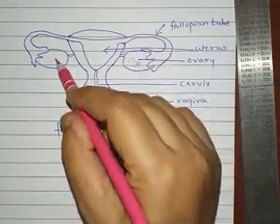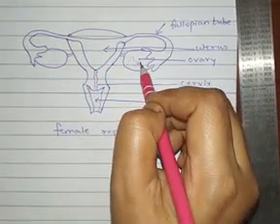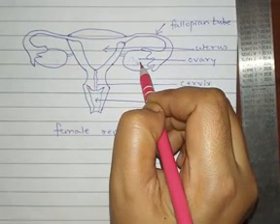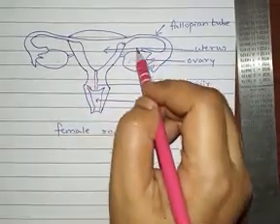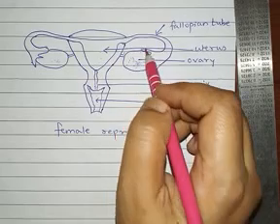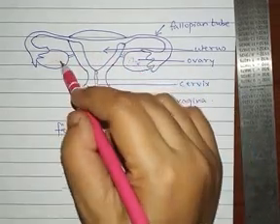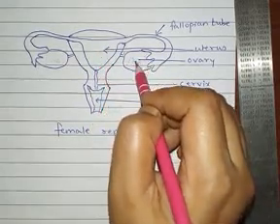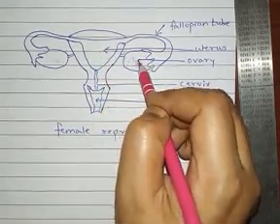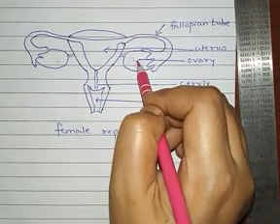The first ovary produces the egg in the first month, the second ovary in the next month, and that way it goes on. So this is about the ovaries: a pair of almond shaped structures present on both sides of the uterus, producing the female gamete or the egg and the female hormones called estrogen and progesterone.